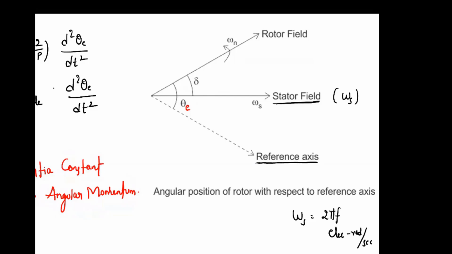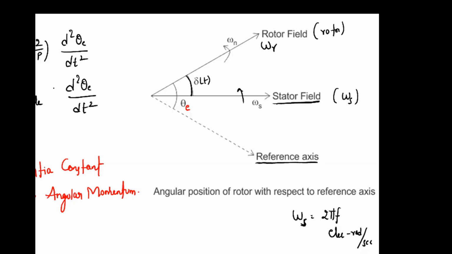So the stator magnetic field always rotates with constant angular velocity in the anti-clockwise direction at 2 pi f electrical radians per second. The rotor and rotor magnetic field both are rotating with omega r, and the rotor magnetic field leads the stator magnetic field by an angle delta of t. The rotor field leads, the stator magnetic field will lag.